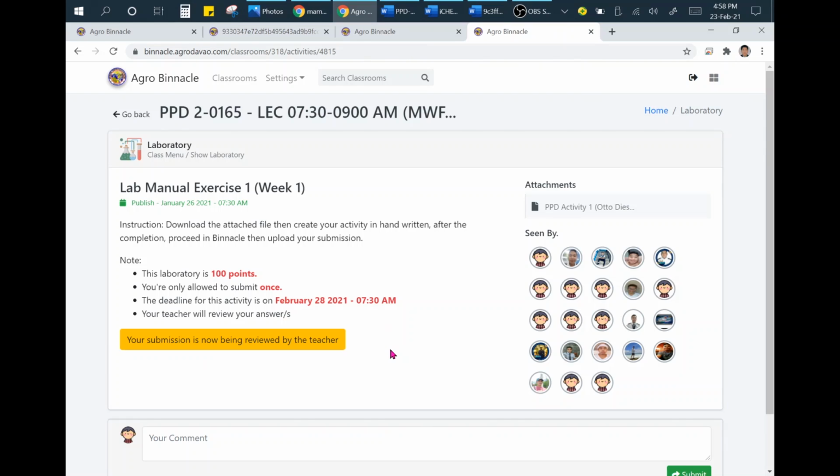You have to follow this tutorial. You have to paste the image on the form you are using in this activity. So you have to paste your drawing. So that is the procedure.